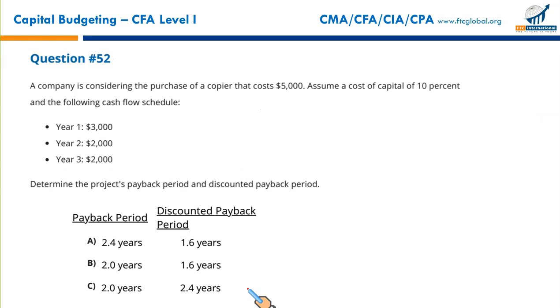Moving on to the next question involving some computation. A company is considering the purchase of a copier that costs $5,000 now. It's an initial outflow. Assume the cost of capital of 10% and the following cash flows for years 1, 2, and 3. Determine the project's payback period and the discounted payback period. Now, what will we do?